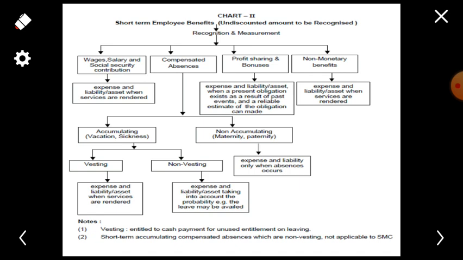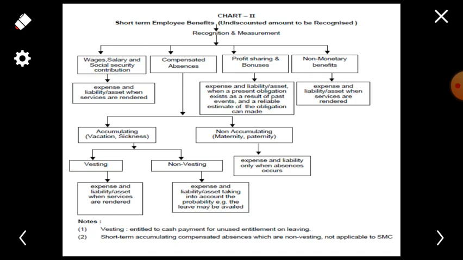So they are accumulating. It means every year suppose 4 sick leaves are allowed. At that time, suppose if any employee has not taken such kind of sick leaves for 10 years, then his 40 sick leaves will be accumulated on his account. Now there are two kinds, one is vesting and second is non-vesting. Now vesting sick leaves are, these are the expenses and the liabilities or the assets when services are rendered.